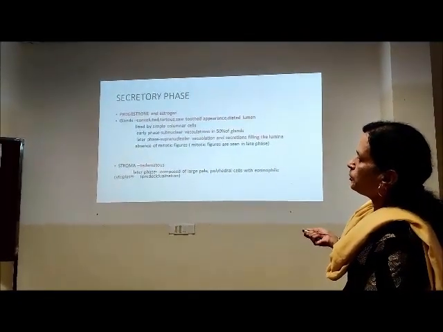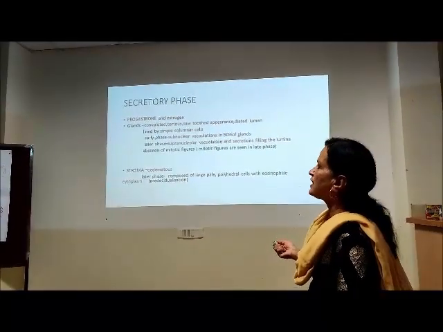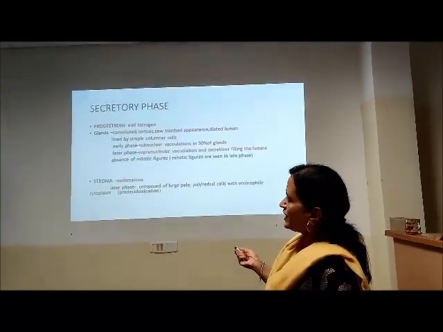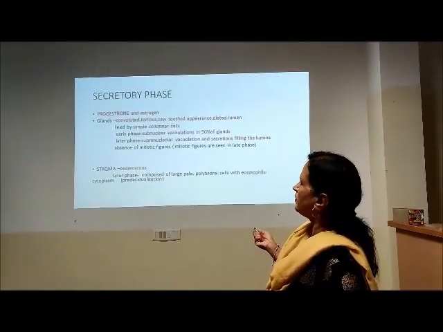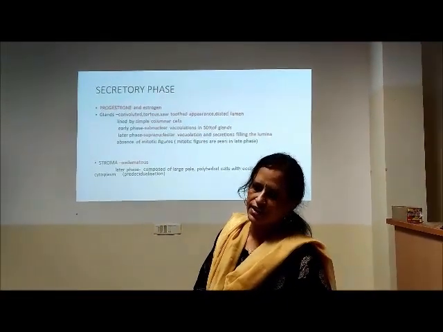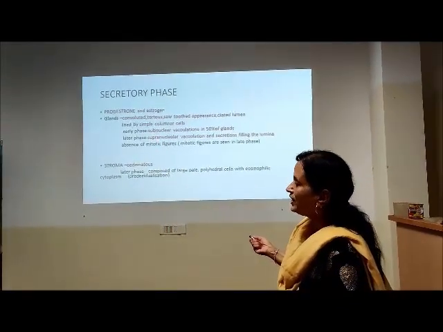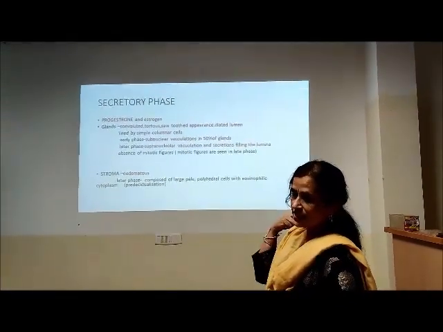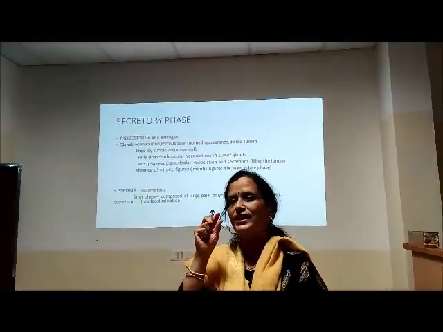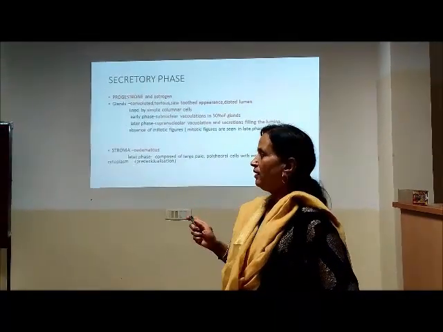And stroma would be edematous. Stromal changes are more in the secretory phase. And see, early phase, early secretory, subnuclear gland. As we say secretory, that means the gland should start producing secretion. So how does it start? Initially it starts within the cells. So what is the secretion made up of? It's made up of glycogen. So initially we see this within the cells, beneath the nucleus, as subnuclear vacuolation.